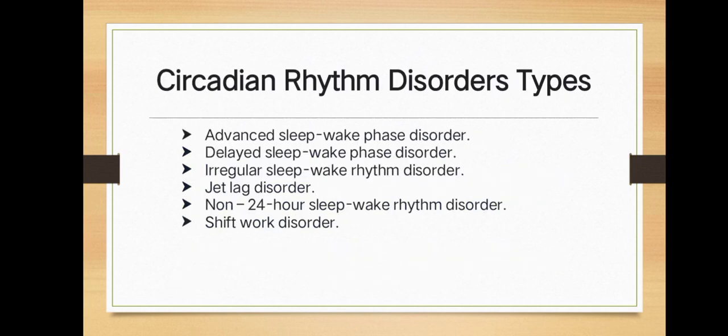Circadian rhythm disorder types: advanced sleep-wake phase disorder, delayed sleep-wake phase disorder, and irregular sleep-wake rhythm disorder. Jet lag disorder, non-24-hour sleep-wake rhythm disorder, and shift work disorder.